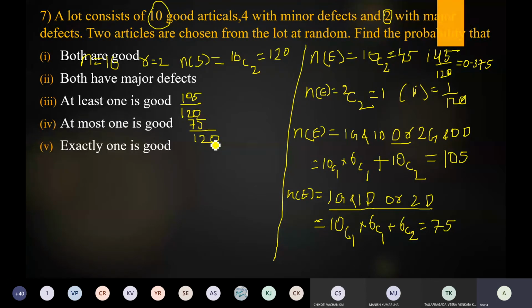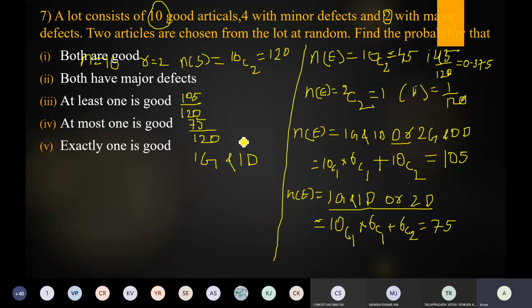Next question. Exactly one is good. How many possible cases are there? Exactly one is good means out of two articles, one is good. Obviously, the other one is defective item. So take only what is the possibility: one is good item and one is defective item. What is the answer? One is good is nothing but 10C1 into 6C1. What is 10C1 into 6C1?